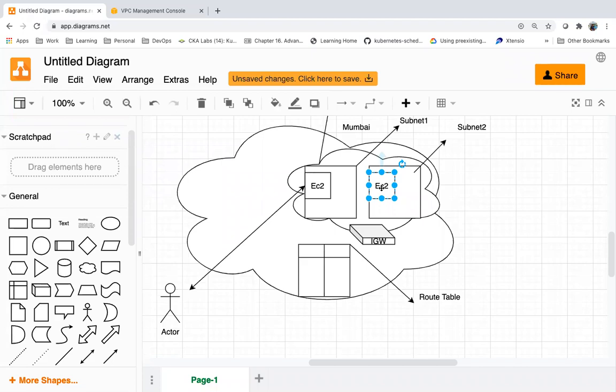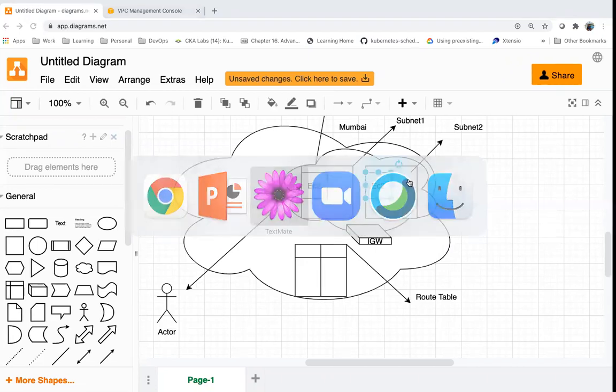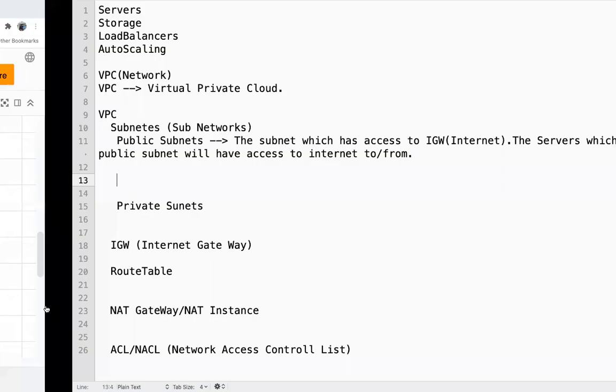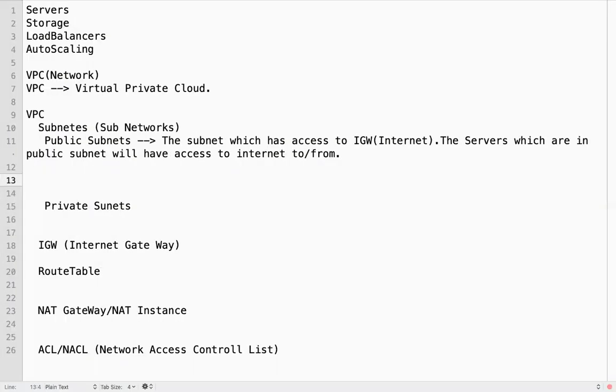There is one more component called NAT instance, NAT gateway. NAT stands for Network Address Translator.